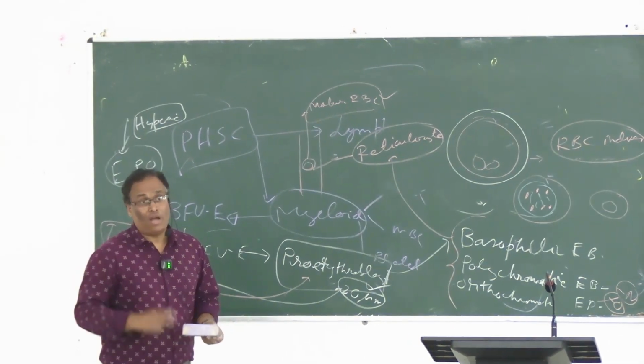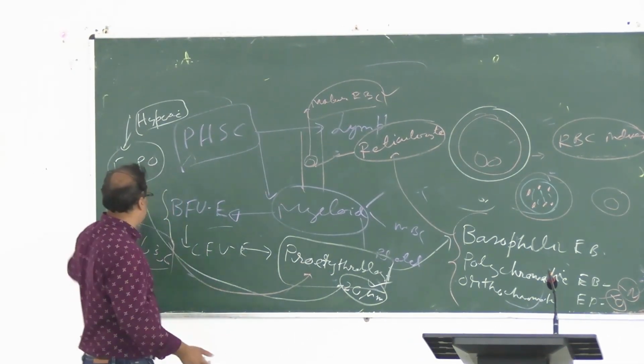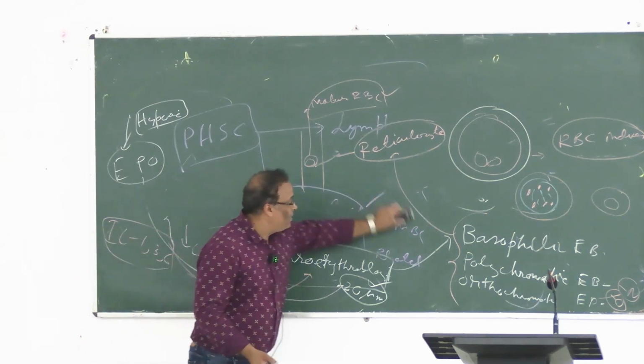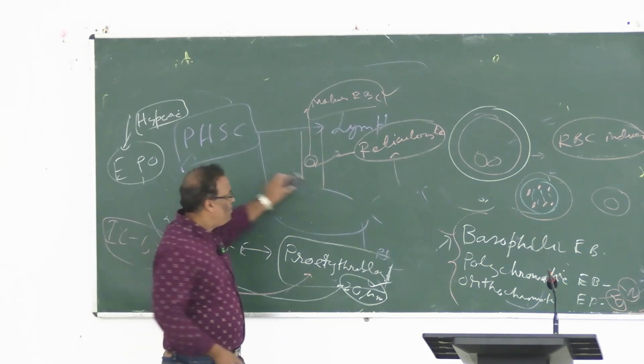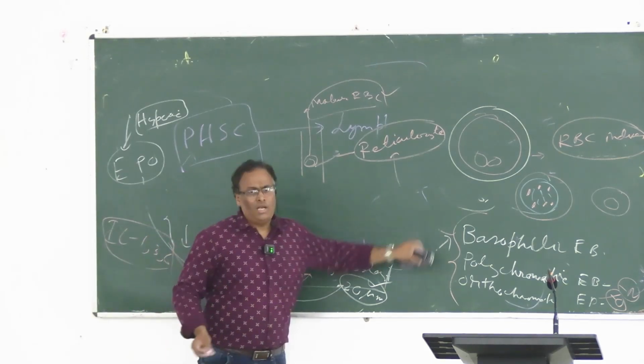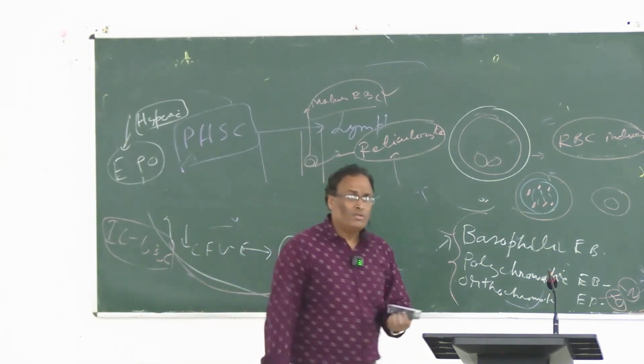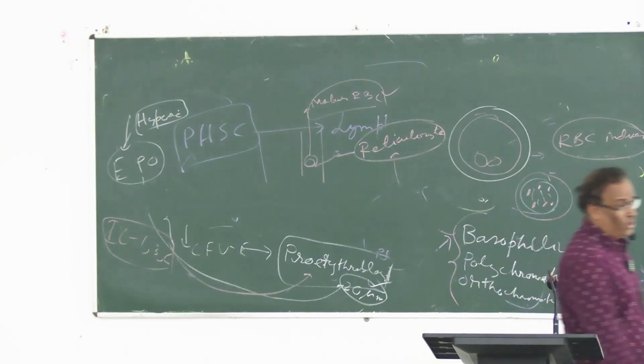It will be very much clear after your classes in the biochemistry. Anyway, your vitamin B12, why it is required instead of folic acid is present. Problem is that folic acid in our GI tract, where it is absorbed? Jejunum. Remember that. Iron, duodenum.